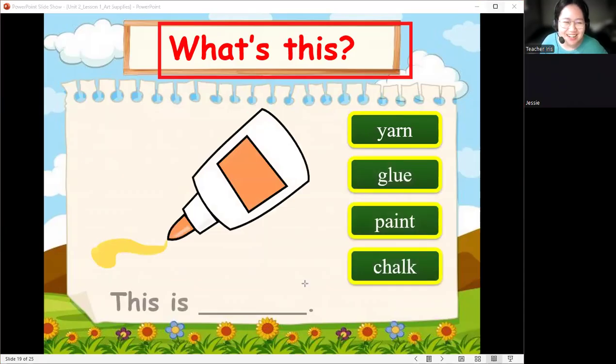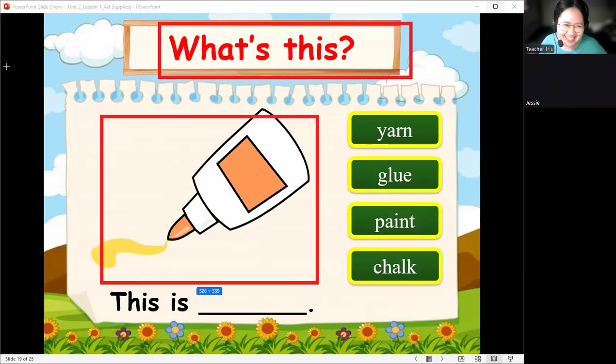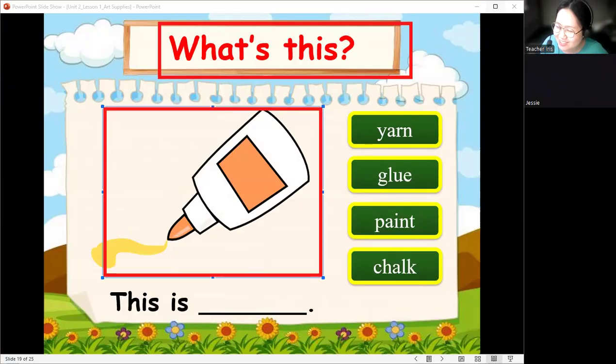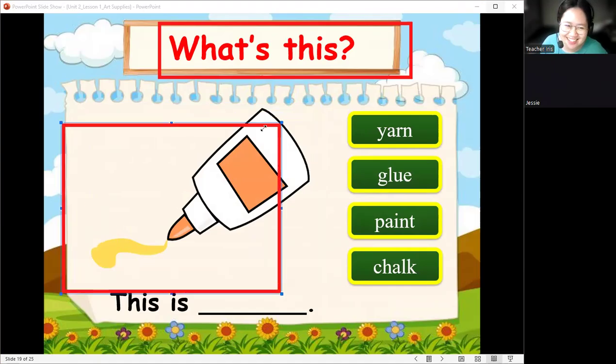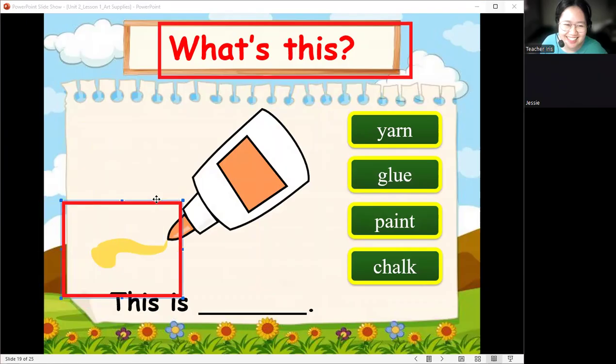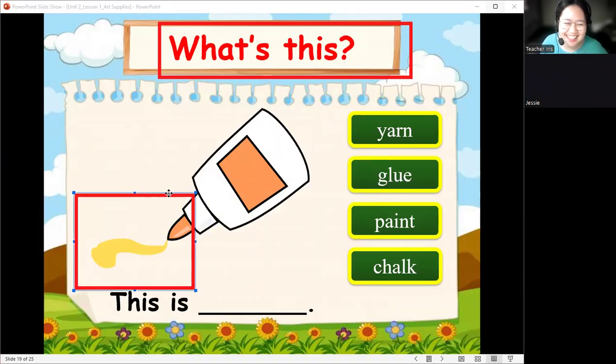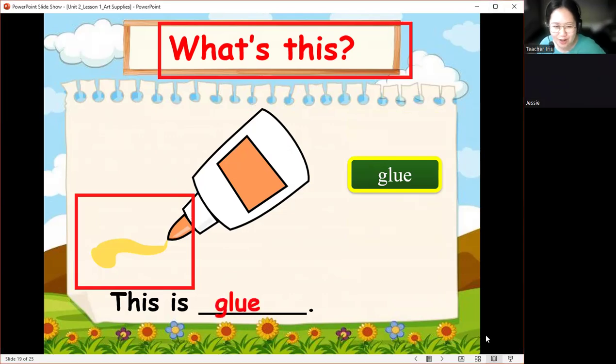Okay, so next. What's this? This is glue. Very good. Glue. And what is the color of the glue? It looks like yellow. Yellow. Yes, this one. Yellow. Okay, very good. Very good, Jessie. This is glue. Good job. Next.